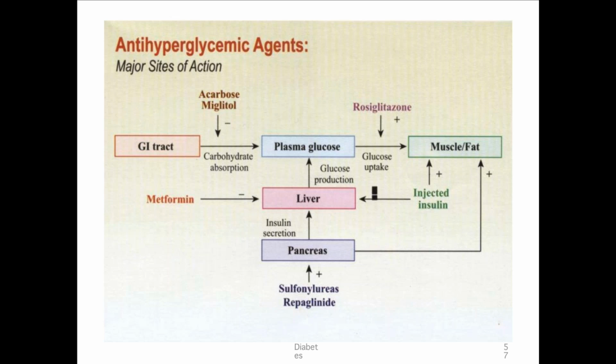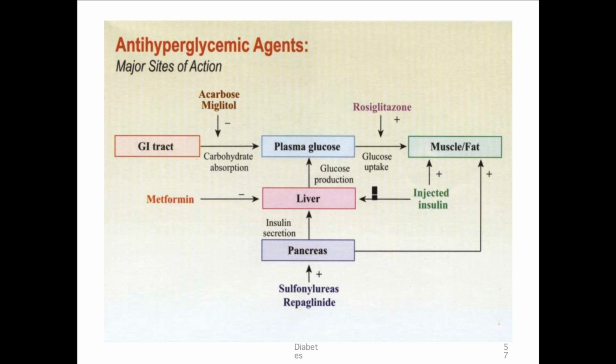Now there are a few questions which you have to remember. First thing is, which are the anti-hyperglycemic agents which are used both in type 1 and type 2 diabetes? One is your insulin, then your amylin, then you have alpha glucosidase inhibitor. Second question is, which are the drugs which cause weight loss? That is your metformin, amylin, GLP-1 agonist, and SGLT2 inhibitors are those which cause your weight loss.